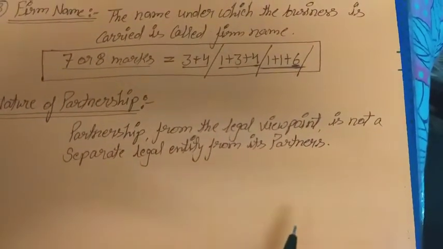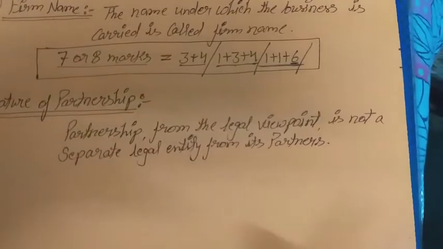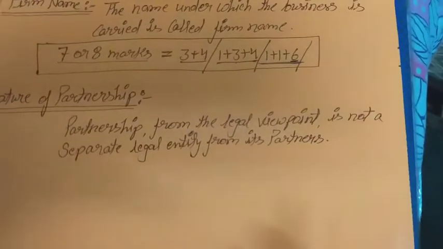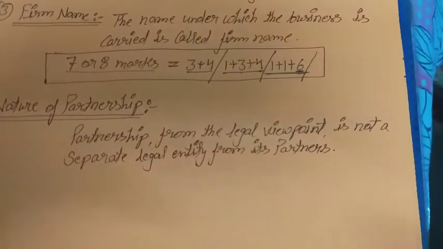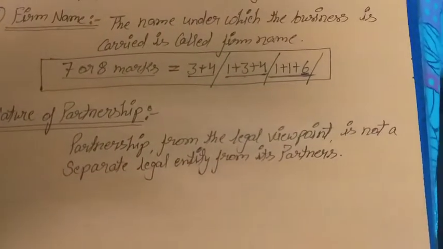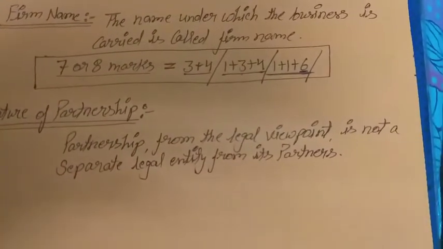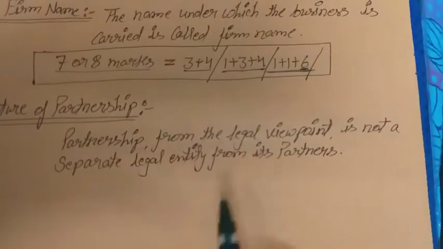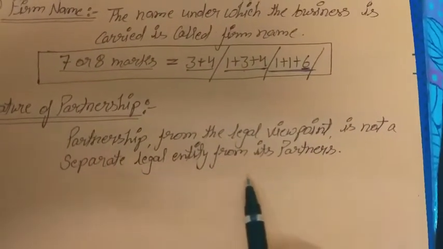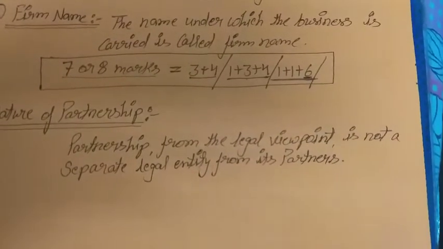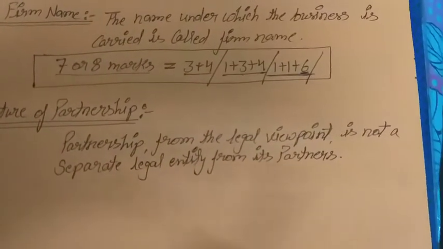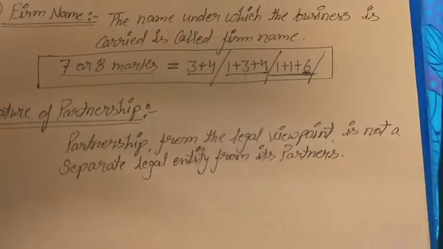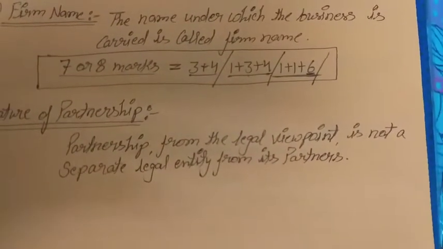It means, legally, sometimes a partner cheats another, a customer, a supplier, or any outsider, and the debts of the partnership are more than the assets.